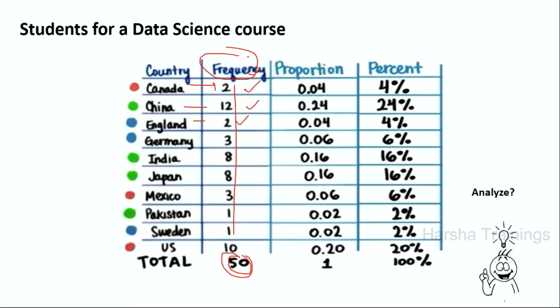Then, if I convert this frequency into proportions, what I have done is divide by the total number of entries. 2 divided by 50, 12 divided by 50. Like this, I am going to get proportions. 2 divided by 50 is 0.04, and 12 divided by 50 is 0.24. If I multiply these values by 100, I am going to get percentages. Now, 4% of the people are from Canada, 24% from China, and 20% from USA in my course.